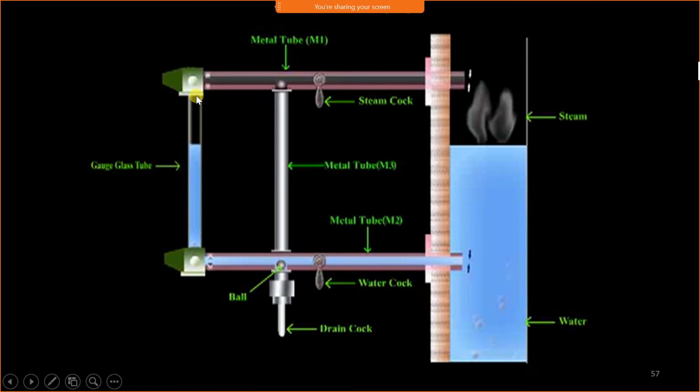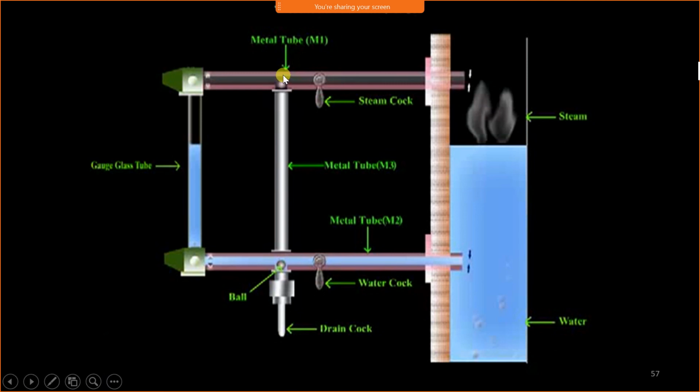Suppose this water level indicator is broken, or we are taking it out for cleaning purposes. Then we can use this steam cock and water cock to close the movement of steam and water. If we close the steam cock and water cock, the movement of water in the water level indicator will be stopped, so that we can clean it, and if it is broken, we can replace it.